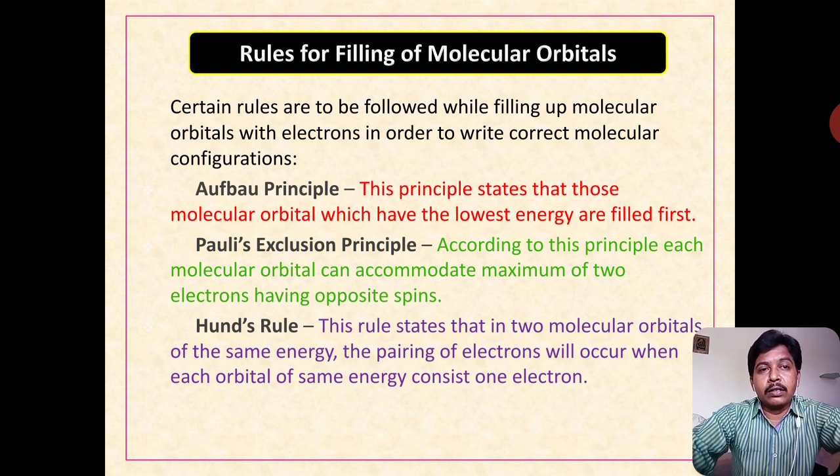According to this rule, in molecular orbitals of the same energy, the pairing of electrons will occur only when each orbital of the same energy contains 1 electron. So it is a very simple rule.